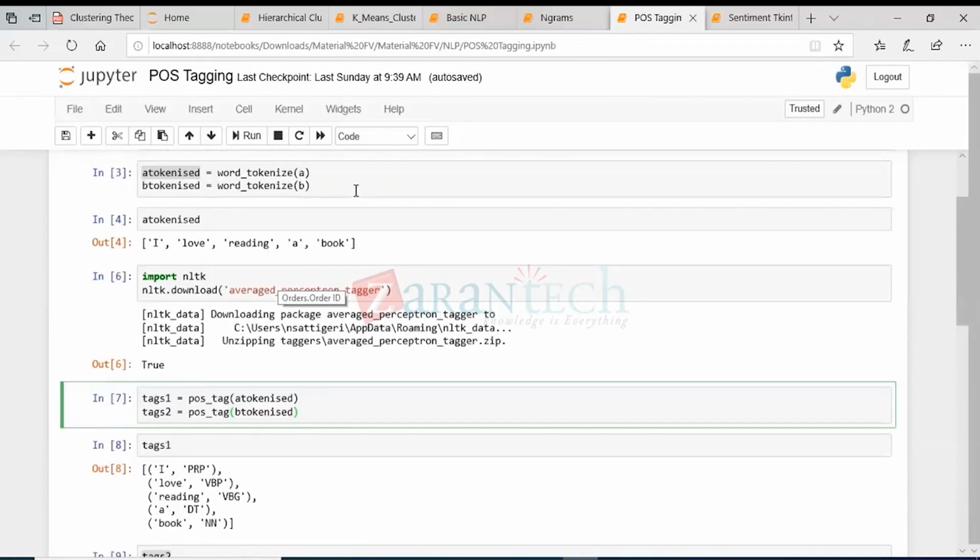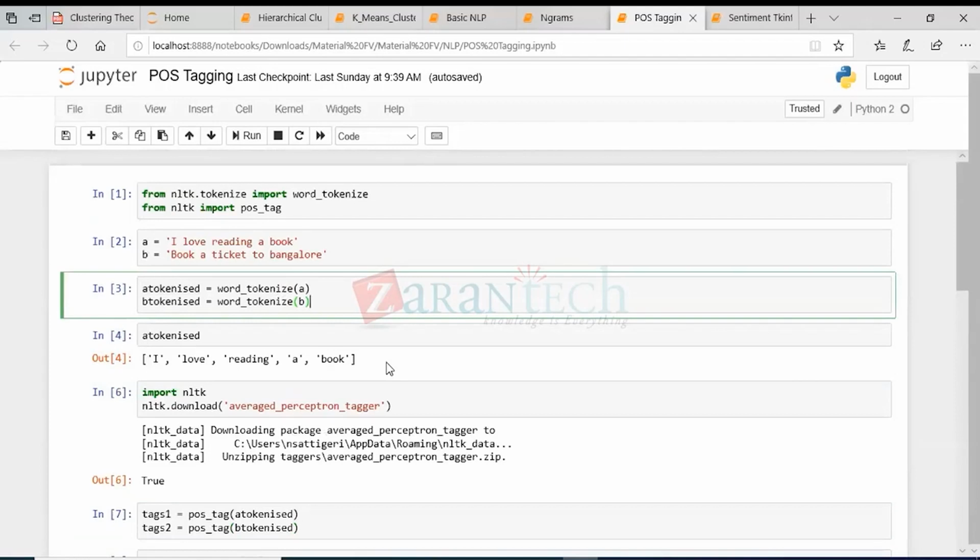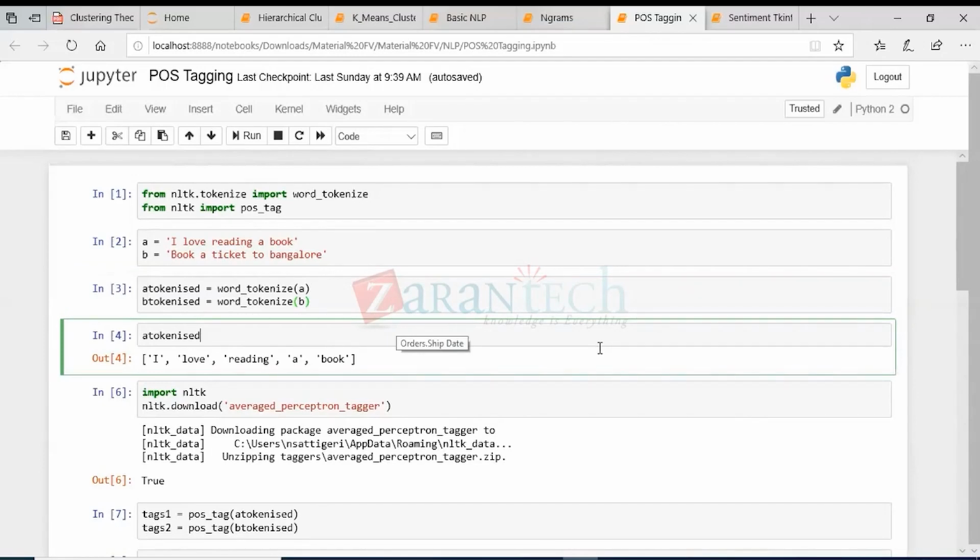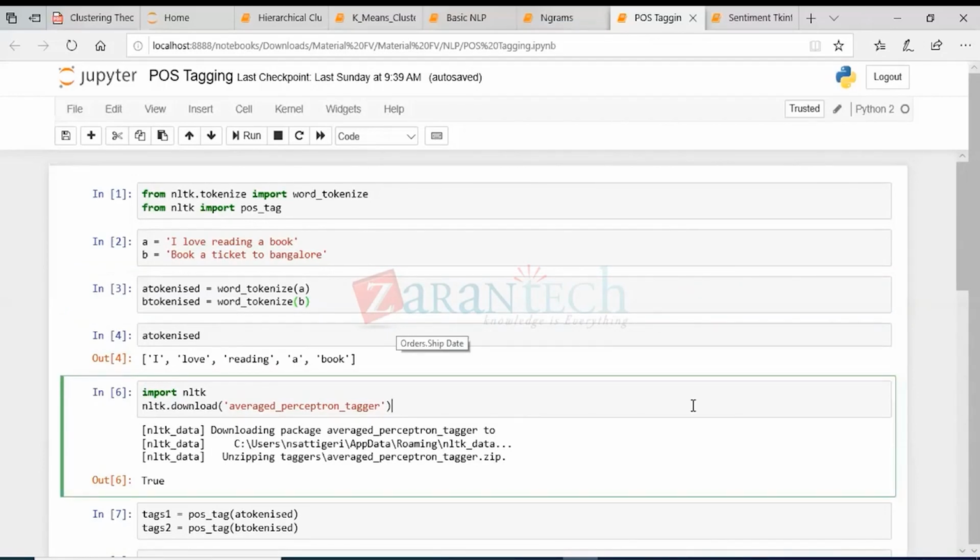All right, so just execute it so that you can actually see the results, how it's actually being done. First you import these two libraries, word tokenize and POS tagging, which we'll be using for the below codes, and then you can start executing it. Just ping in the group once you are done.